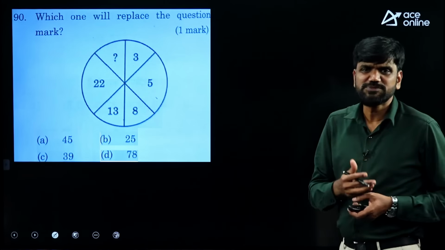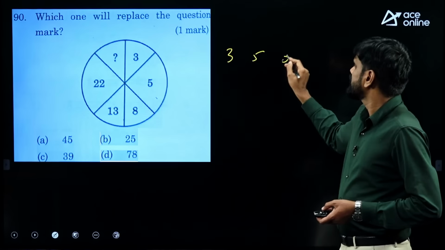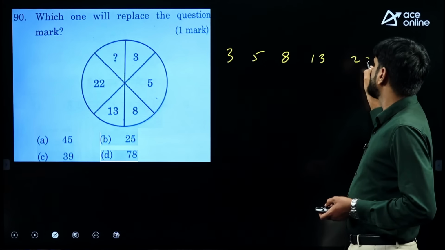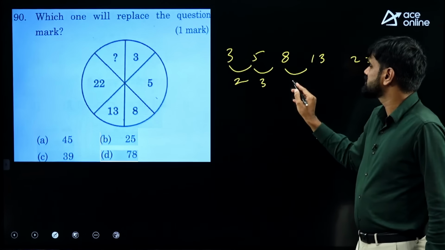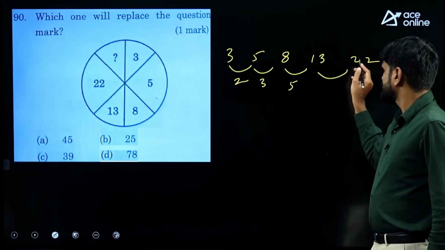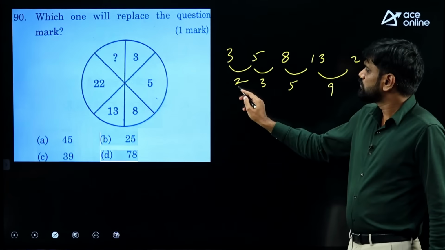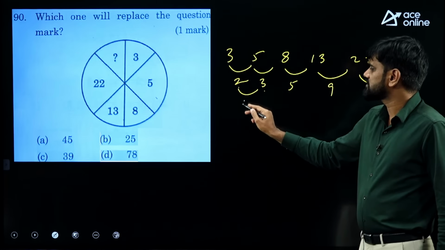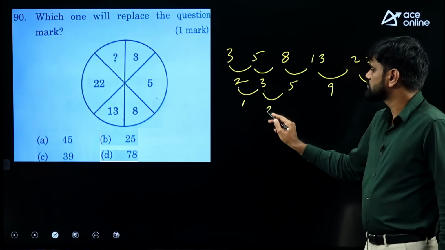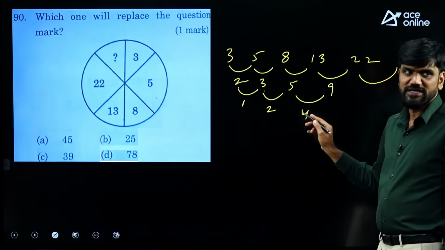Next, problem number 19. It is a simple series problem. Here, if you take 3, 5, 8, 13, 22, check the difference. The difference is 2, 3, 5, 9. Next difference must be what? Check: 2, 3, 5, 9. What is happening to the differences? The difference is 1 here, 2 here, 4 here. The difference is getting doubled, I can say.